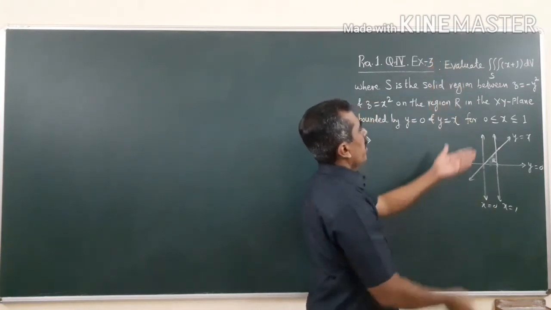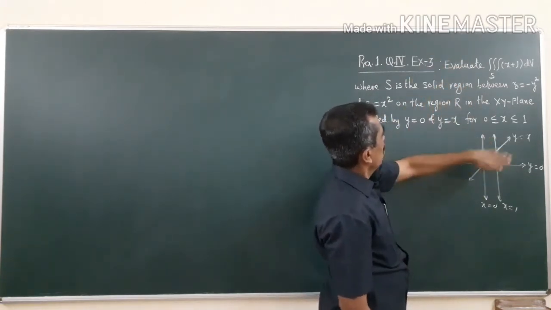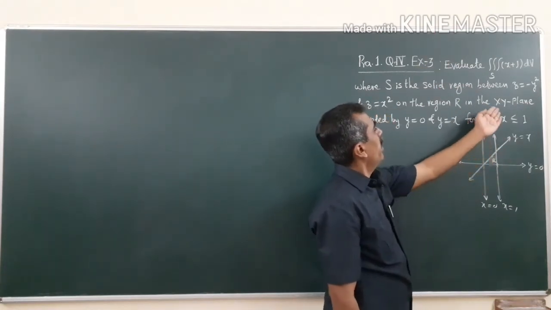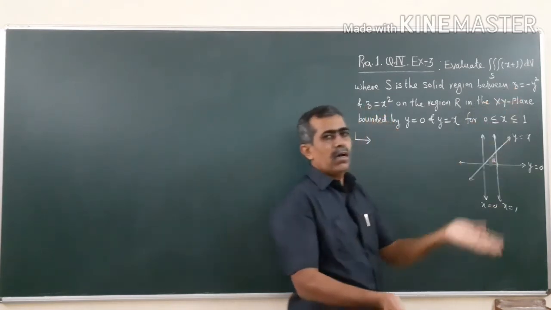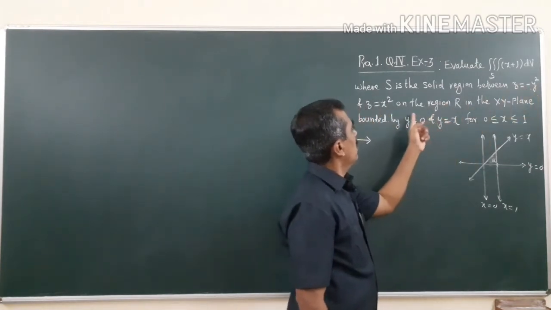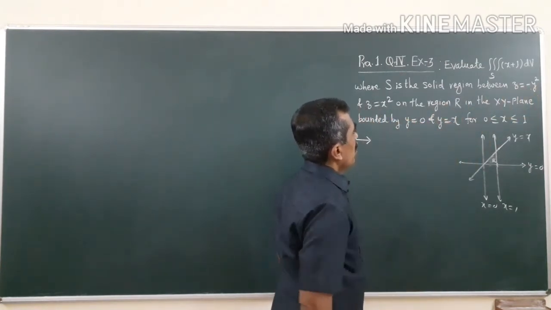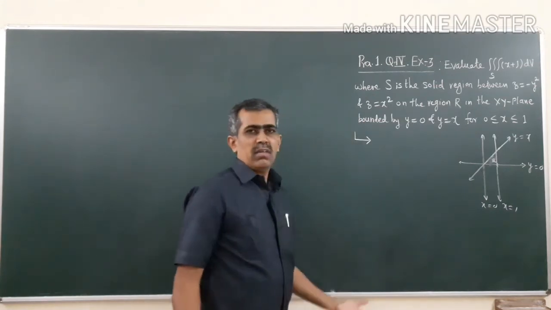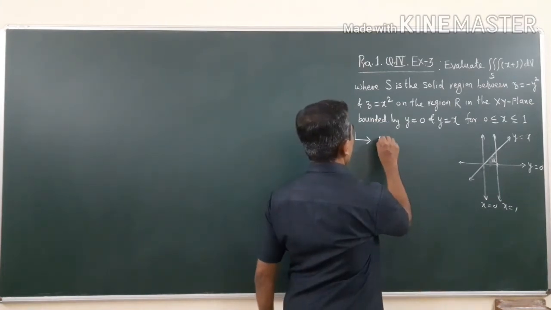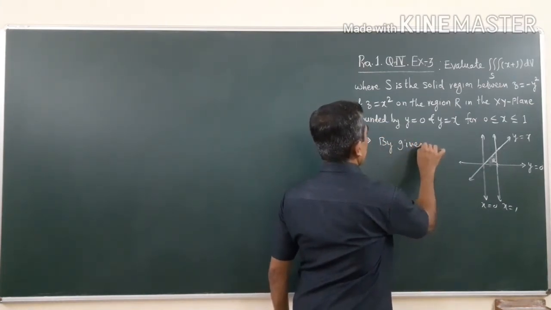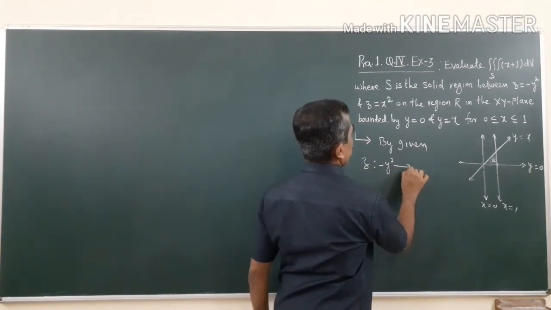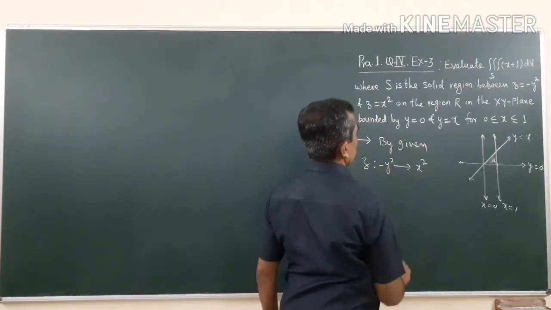So, this is the region R. Above this, the solid has its base on this triangular region. And how is it above the xy plane? It is bounded by z equals minus y squared and z equals x squared. Now, instead of doing so much geometrical work, we will write directly. By what is given, z runs from minus y squared to x squared.